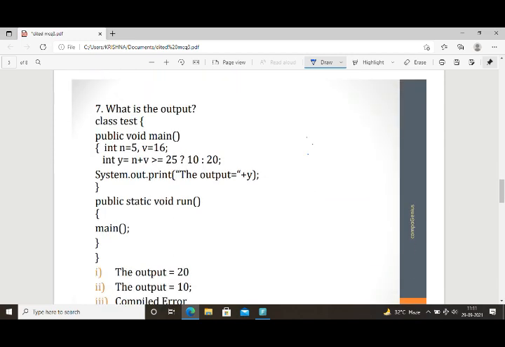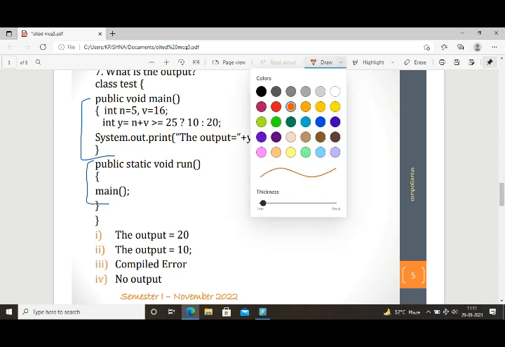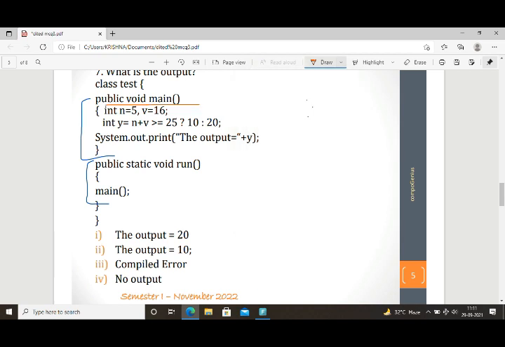So the seventh one, what is the output? Class test. Inside the class test we have two methods. One is public void main, the second one is public static void run. The first one is public void main, so you know that there is no static keyword. This is a non-static method. Inside this main method we have a calculation part, int y equal to n plus v. N plus v means 5 plus 16, the value is 21.